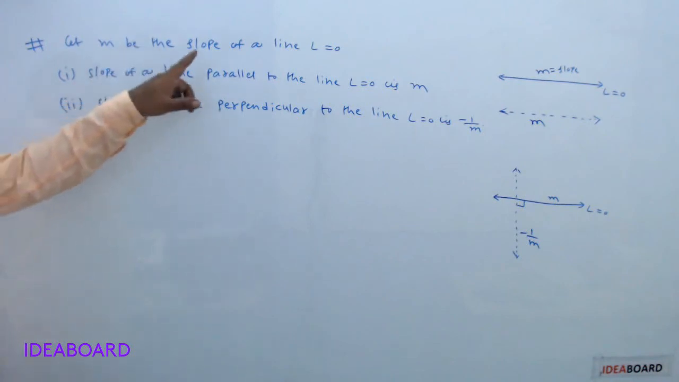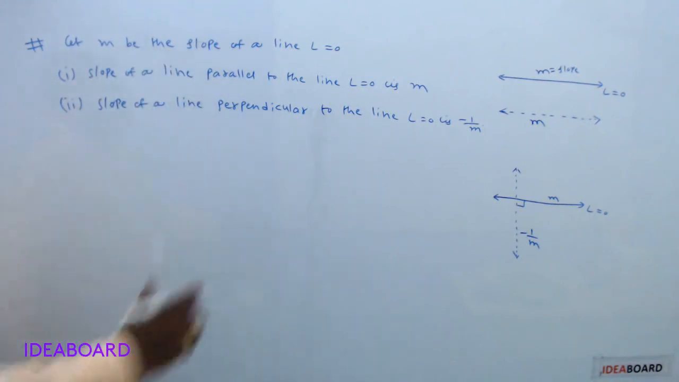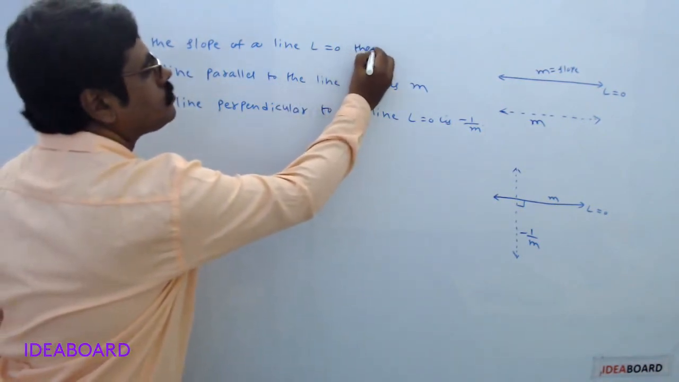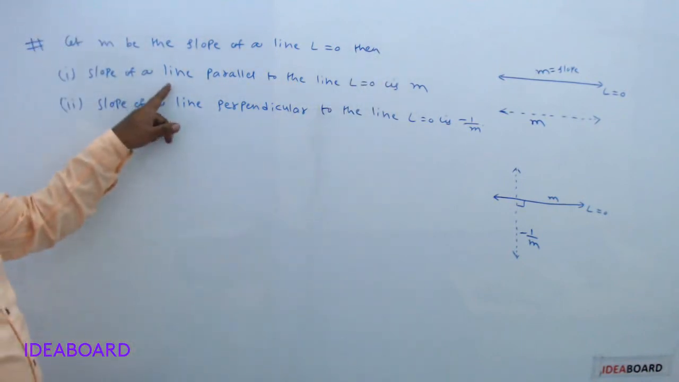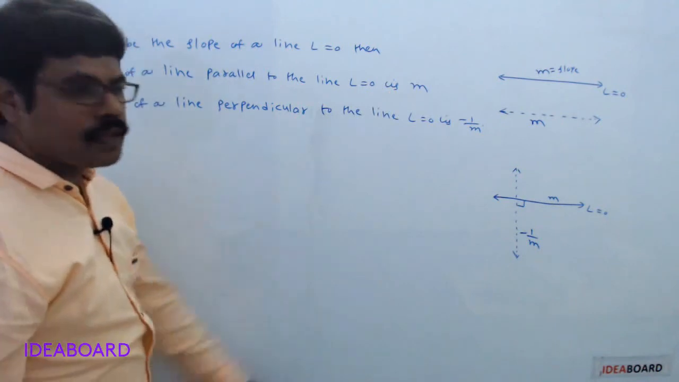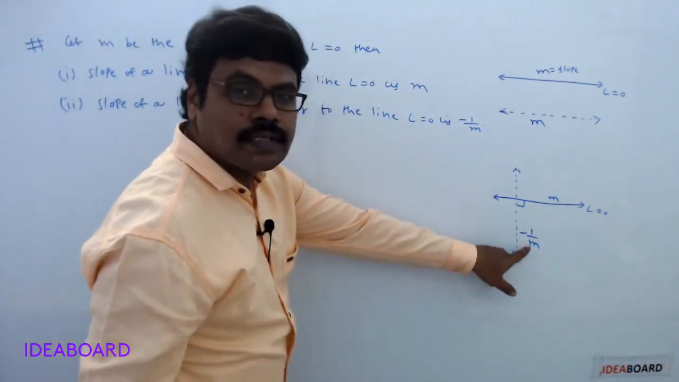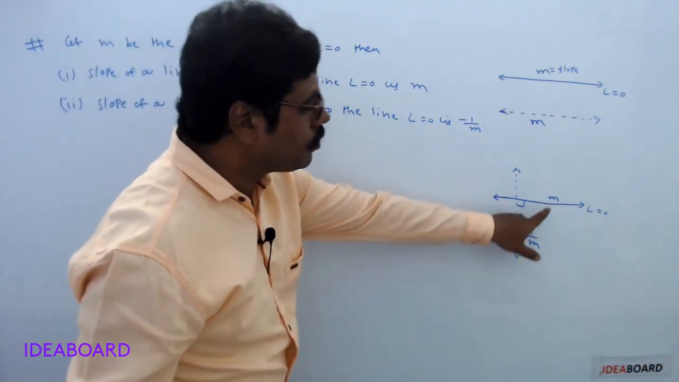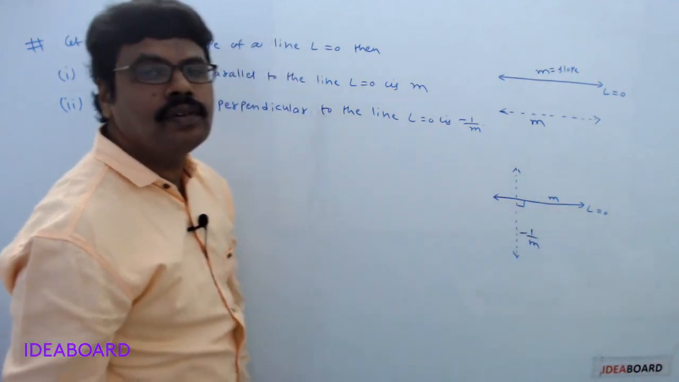Let M be the slope of a line L equals 0. Then the slope of a line parallel to the line L equals 0 is M. Minus 1 by M is the slope of the line perpendicular to the line L equals 0.